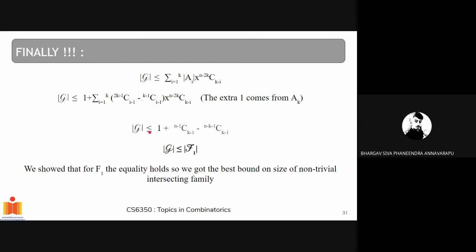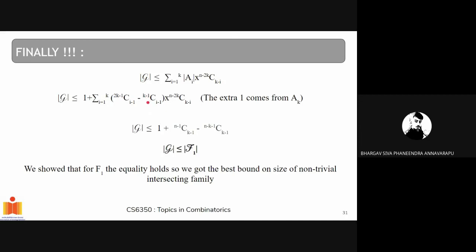So this reduces to 1 plus (n minus 1) C (k minus 1) minus (n minus k minus 1) C (k minus 1). You get this from the binomial theorem. The sigma over here reduces to the sum of the upper halves C the sum of the lower halves. As you can see, n minus 2k plus 2k minus 1 becomes n minus 1, and i minus 1 plus k minus i becomes k minus 1. So the sigma becomes (n minus 1) C (k minus 1).